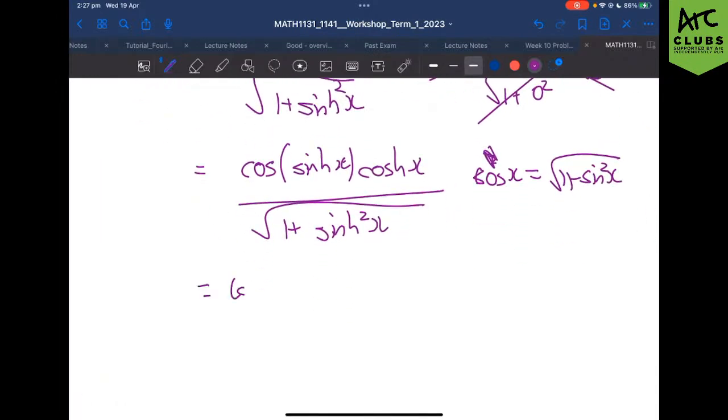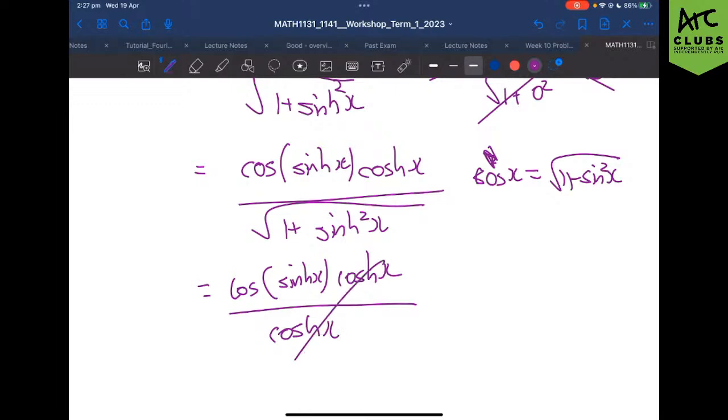Which means that that's cosh of sinh of x times cosh of x all divided by cosh of x, and then you cancel those two out, which just leaves you with cosh of sinh of x. Does that make sense to everyone?